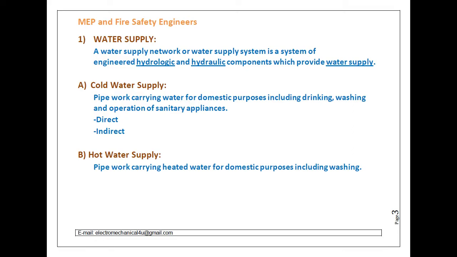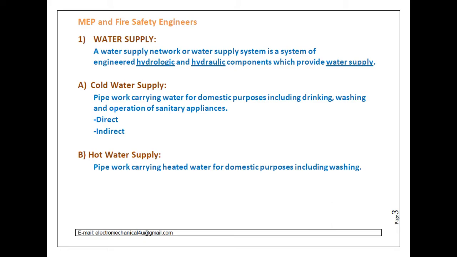In the direct water supply system we use a water booster pump to build the pressure required in the apartment at the remotest fixture. This is very simple and brief information regarding the cold water supply system. Again, we will see the detailed design and detailed parameters of the water supply system in the upcoming videos.